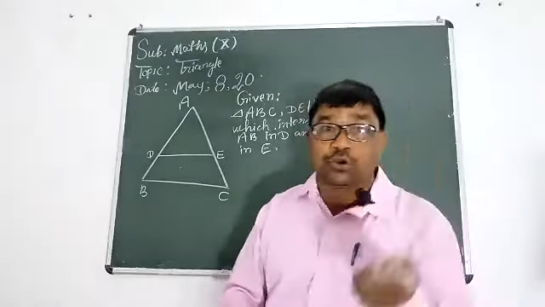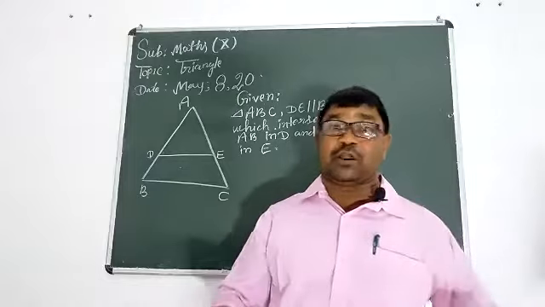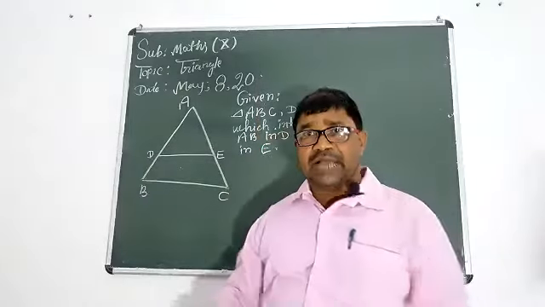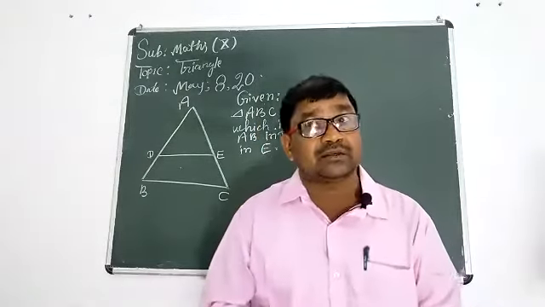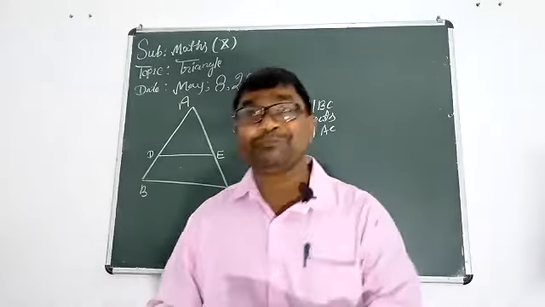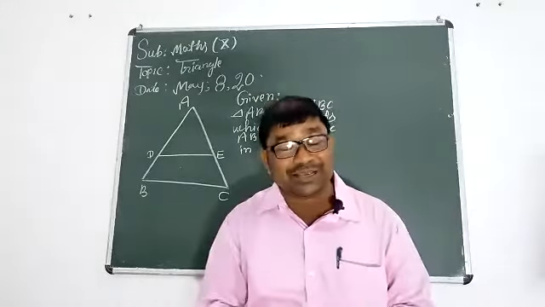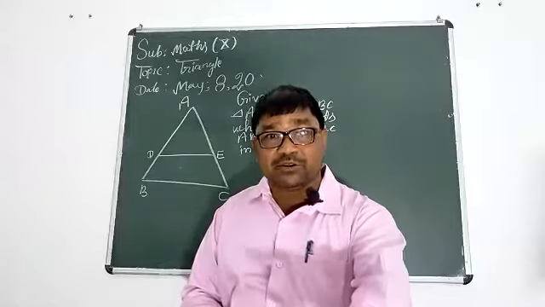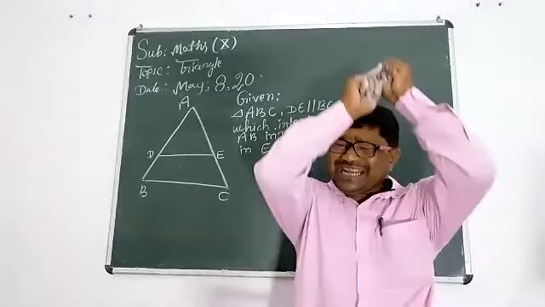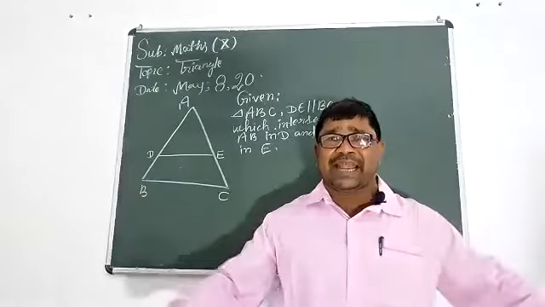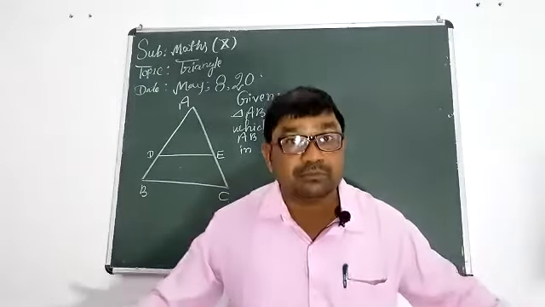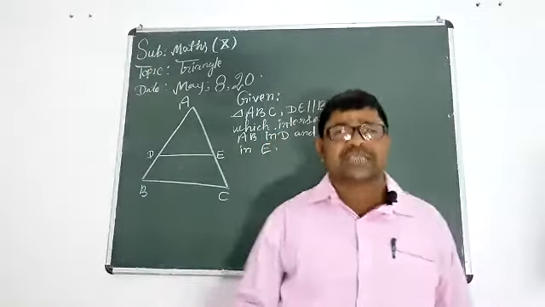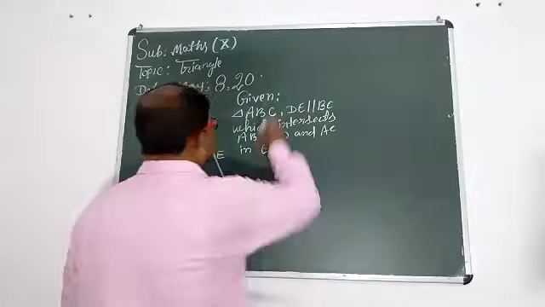Given thing, what is the given thing according to the statement? There will be a triangle. The name of the triangle is ABC. One extra line drawn by us inside the triangle is parallel to one side of the given triangle. It intersects the other two sides at distinct points proportionally. It means their intercepts are proportional. You can write it yourself. So this is the given.